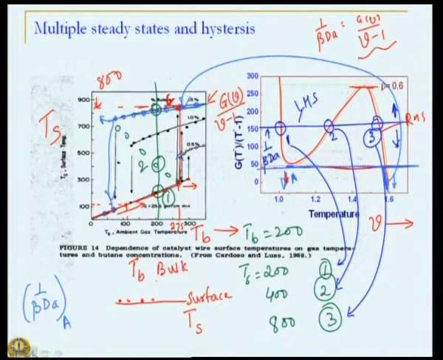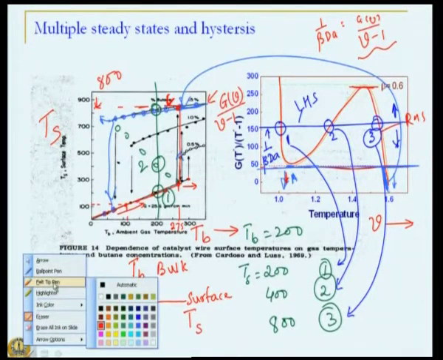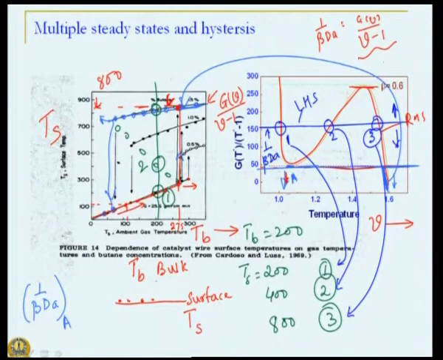Let us say this point B. Any Damkohler number at point B and greater than that, on this regime, my solution will be only close to unity, that means this particular regime.